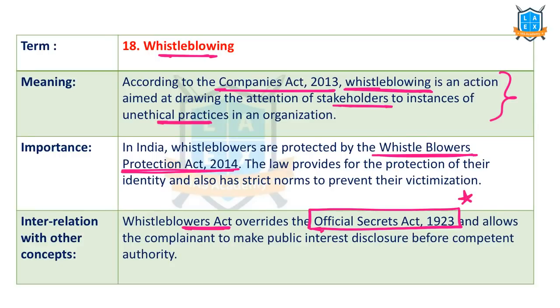That means if whistleblowers disclose certain information, he or she cannot be punished saying that these are official secrets. Whistleblowers can even leak information which is under the Official Secrets Act. But it's not making the information public in the media, etc. It's before the competent authority.